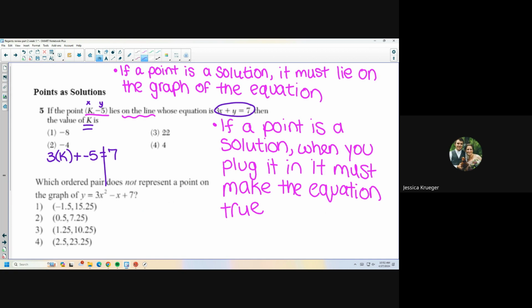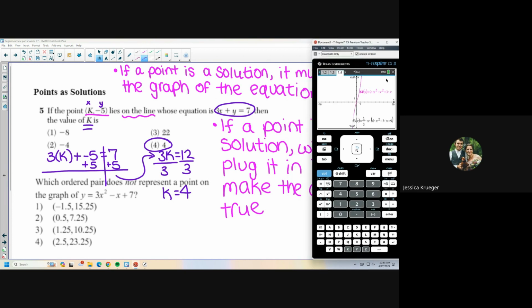Now I can solve this. So I'm going to add 5 to both sides, and I end up with 3k equals 12. Divide both sides by 3, and I get that k equals 4. So I think choice 4 is my solution, but I'm going to take that extra moment to check it in my calculator.